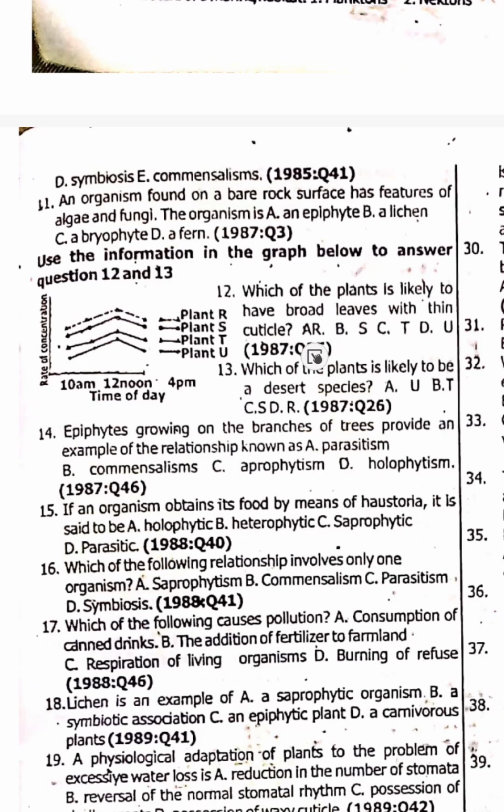Number 12. Which of the plants is likely to have broad leaves with thin cuticle? Number 12 is option A. Number 13. Which of the plants is likely to be a desert species? 13 also is option A. 14. Epiphytes growing on the branches of a tree provide an example of a relationship known as commensalism. 15. If an organism obtains its food by means of haustoria, it is said to be parasitic, option D. 16. Which of the following relationships involves one organism? Saprophytism.